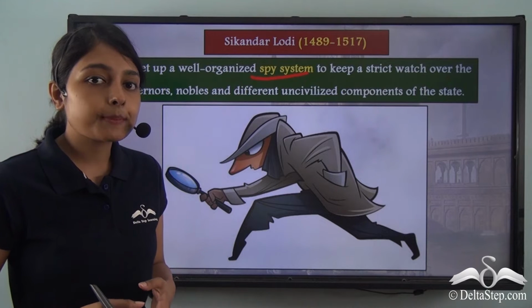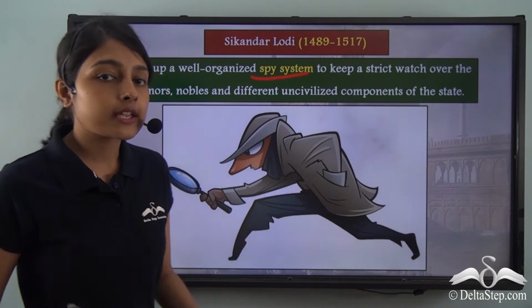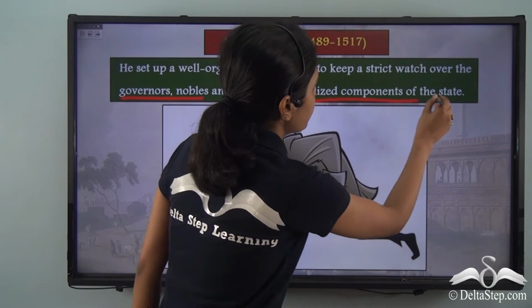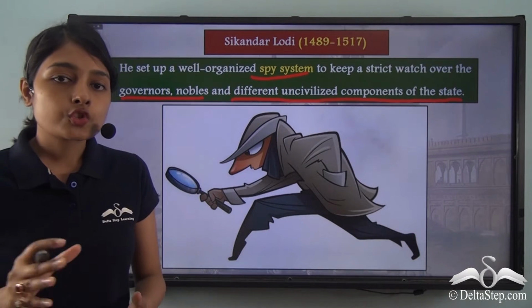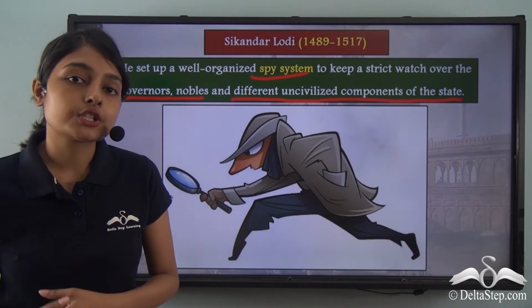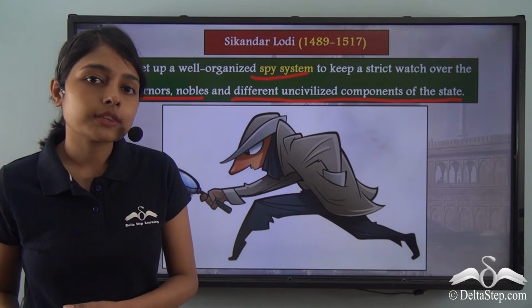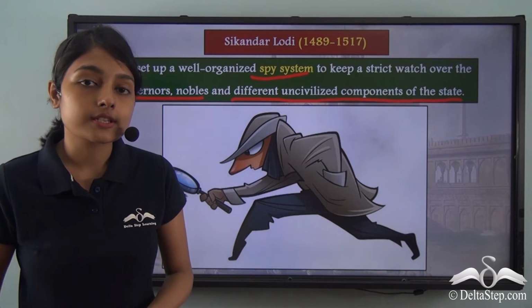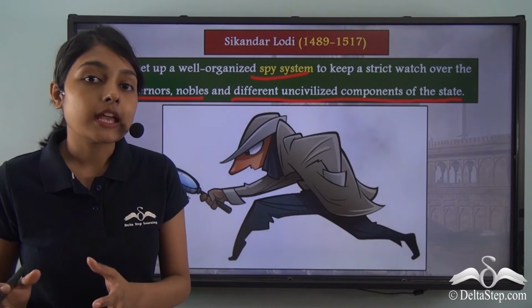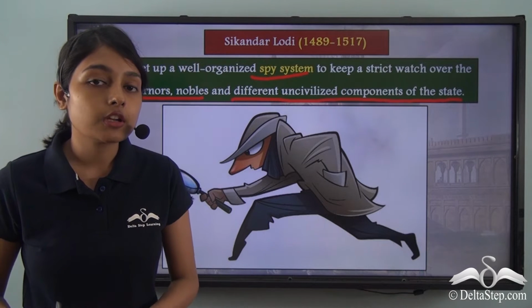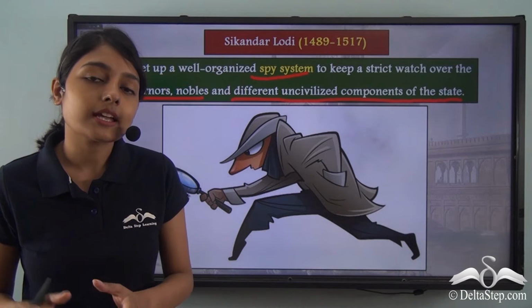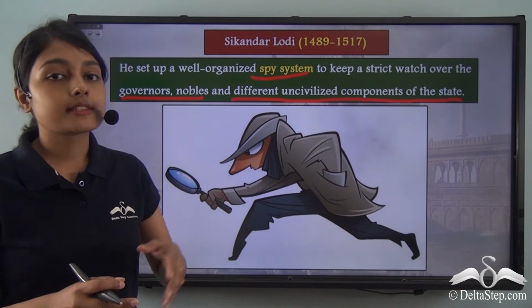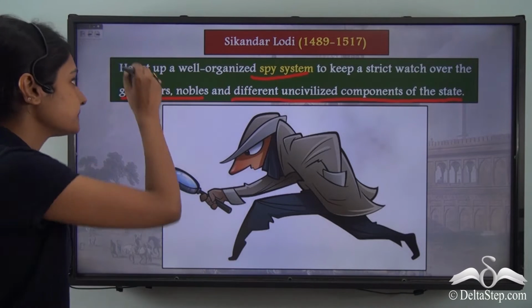It was intended to keep a strict vigil on the workings of new governors, nobles and different uncivilized components of the state. So, the spy system was established during the rule of Sikandar Lodi so that he could keep a tab on the activities of his nobles and governors. In this way, he also ensured a smooth functioning of his rule. He ensured that everyone was working properly, and it is for this reason that this spy system was organized.